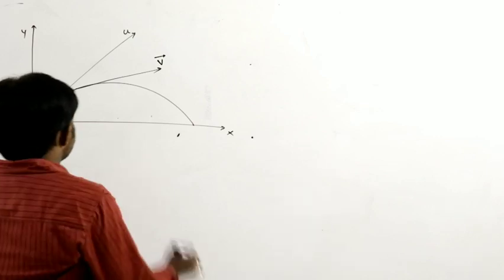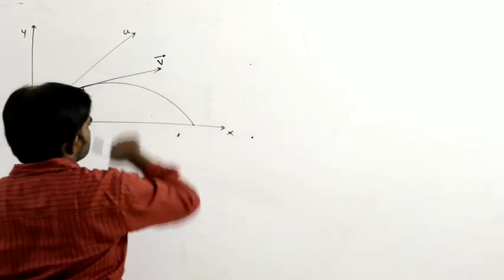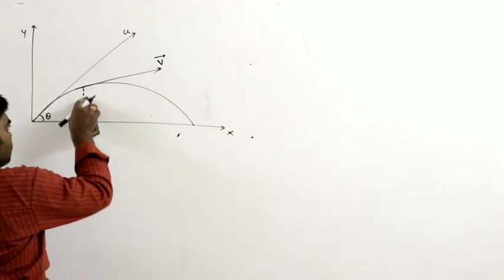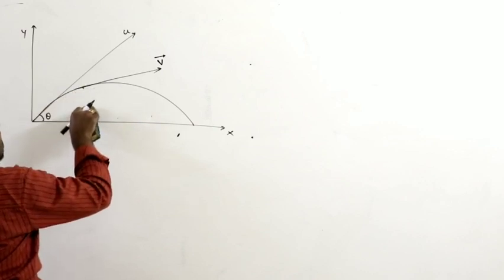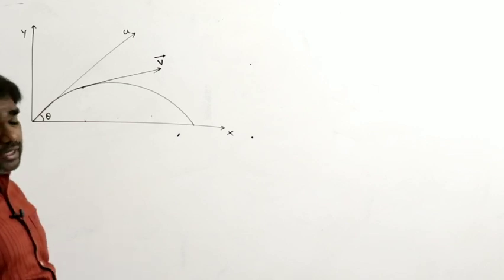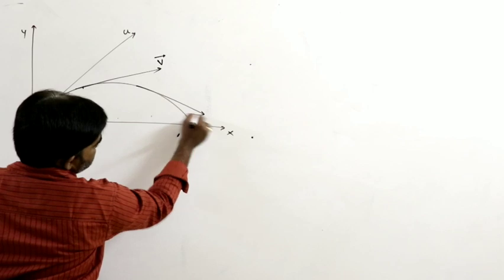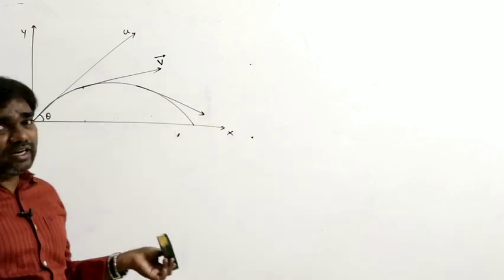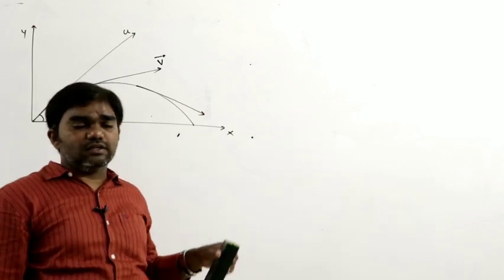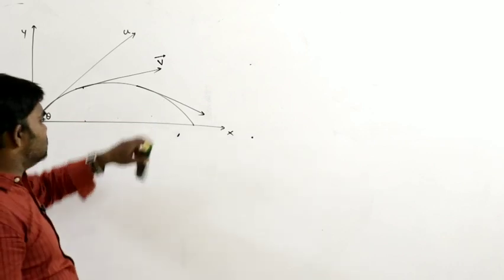At any point, to find the direction of velocity we must draw the tangent at that point. The tangent indicates the direction of velocity and the direction of motion of the body at that instant.